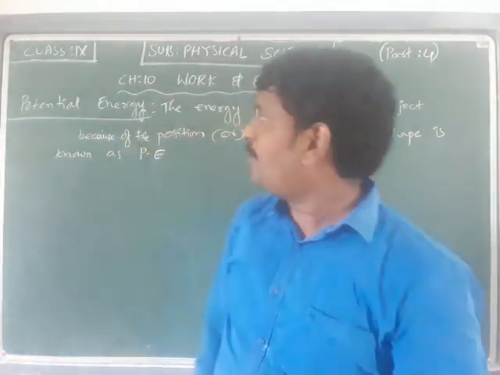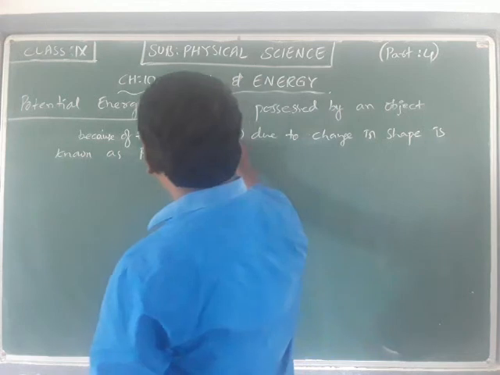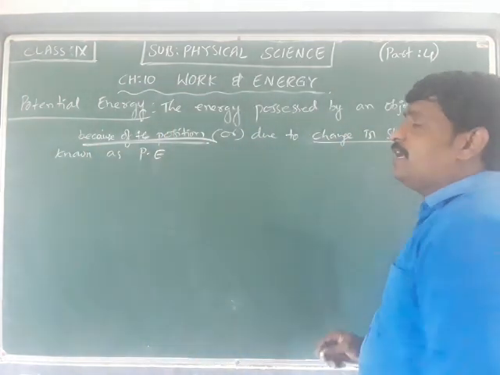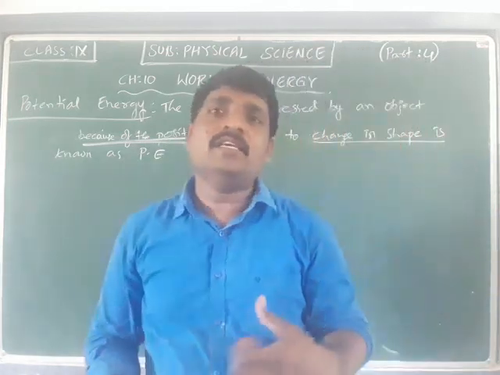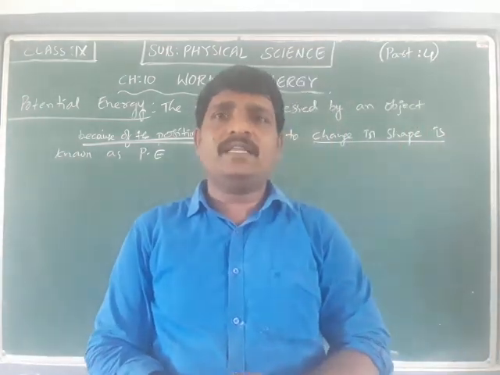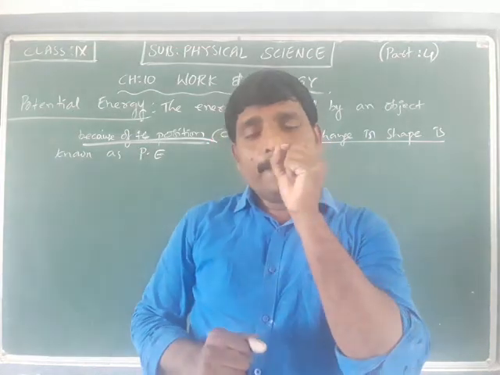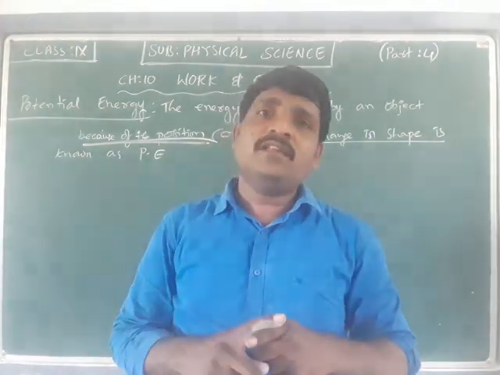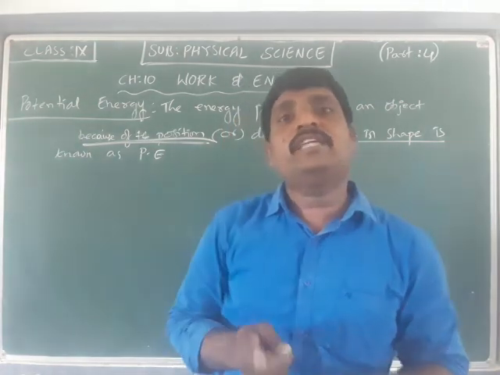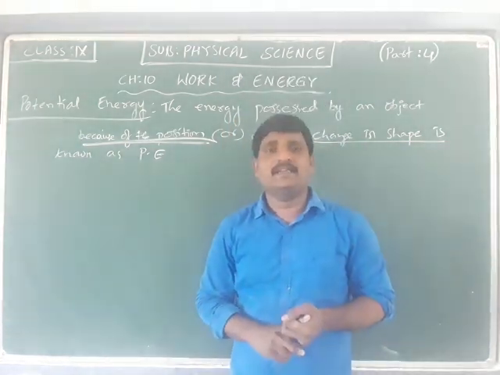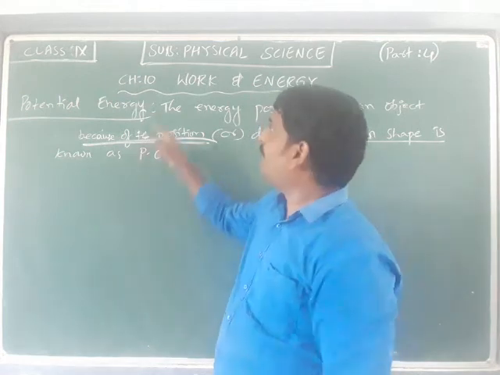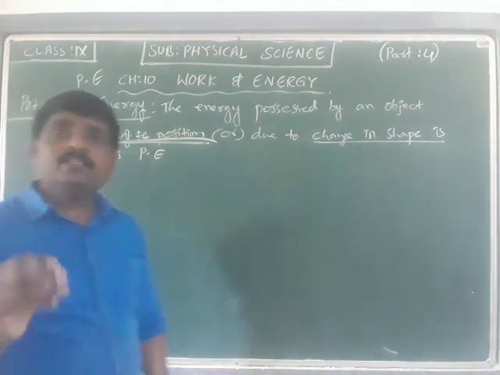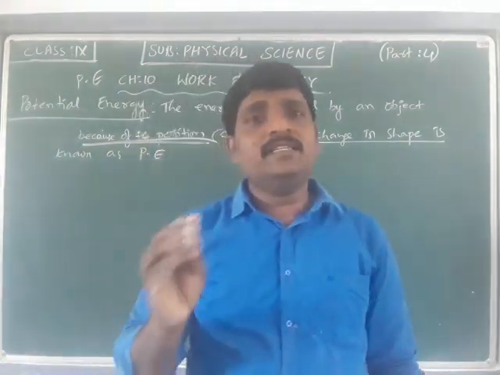If there is a change in the position, or due to a change in the shape, if any object acquires energy, such type of energy we call potential energy. The energy possessed by an object due to its position, change in position, or change in shape is called potential energy, denoted by PE. Potential energy is acquired by change in the position or change in the shape.